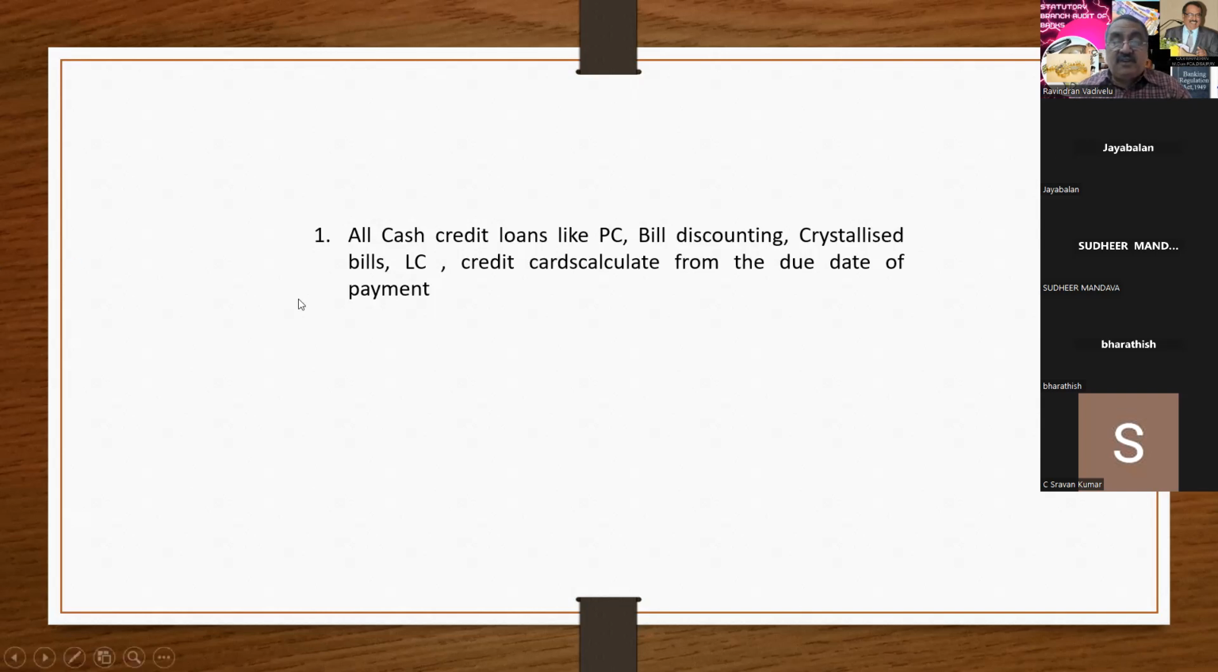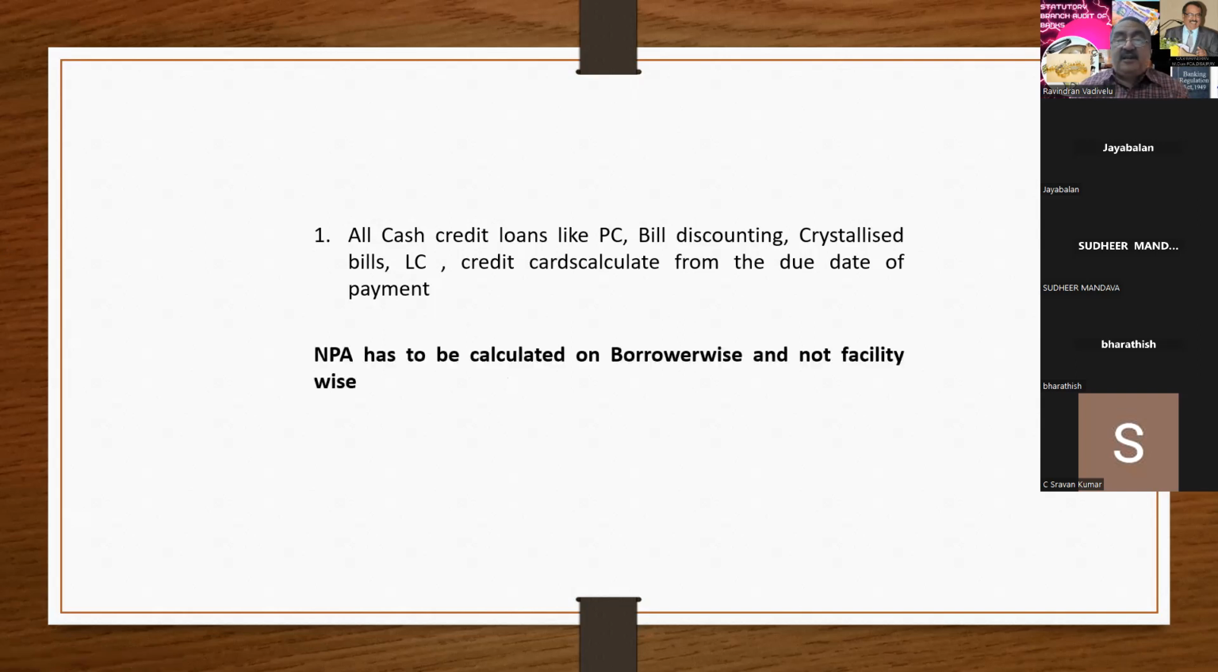You have to calculate first; you have to arrive at the due date. From the due date, you have to add 90 days. And here, NPA has to be calculated borrower wise and not facility wise.